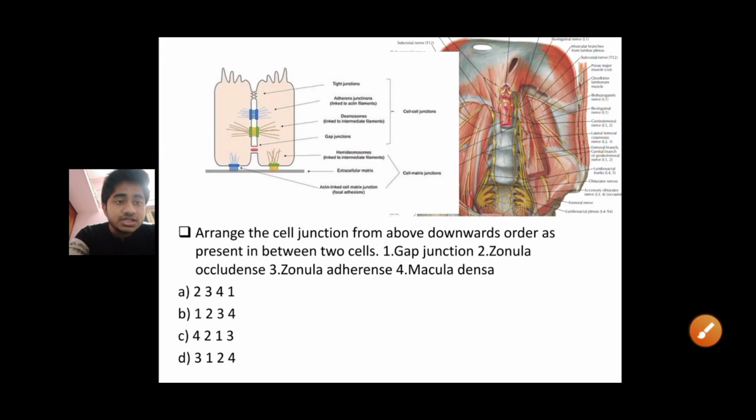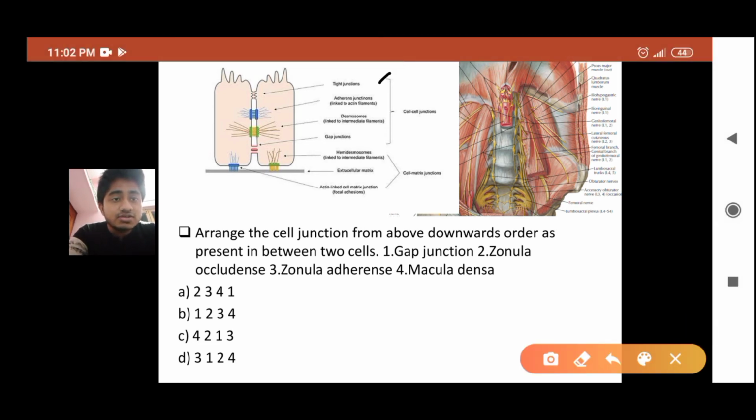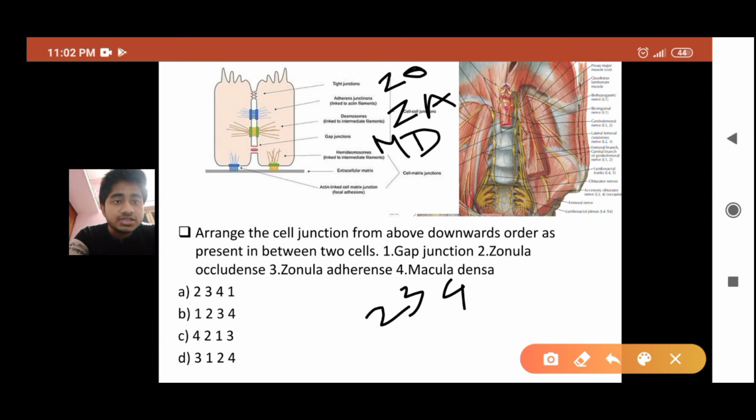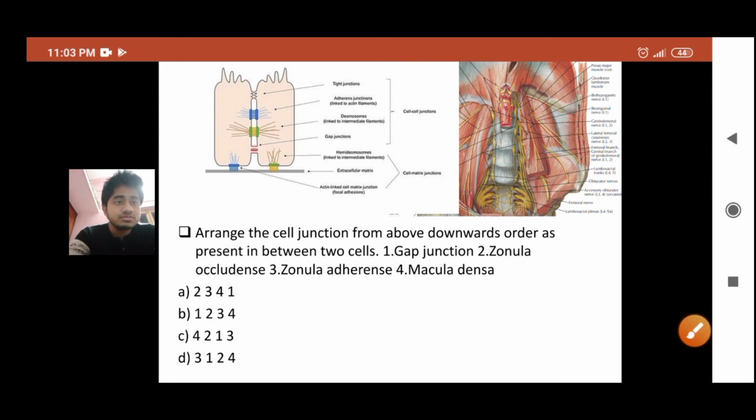Here you have the gap junction, zonula occludens, zonula adherens and macula densa. Firstly, the tight junction is also known as zonula occludens. The adherens junction is known as zonula adherens. The desmosome is known as macula adherens. Okay, and gap junction as gap junction. If we arrange this as per order, first is the zonula occludens, that is 2. Next is the zonula adherens, that is 3. Next is your macula, that is 4. And next is your gap junction, that is 1. And here you can see these are the hemidesmosomes. So your answer will be option A.